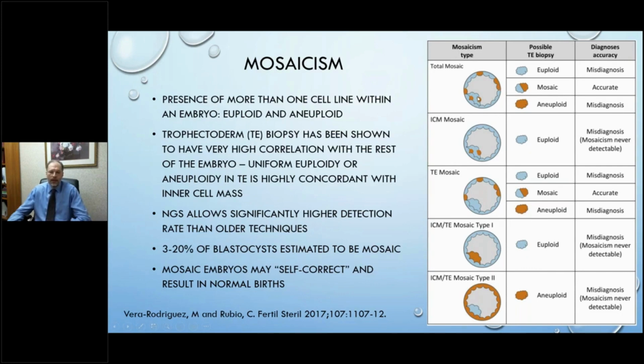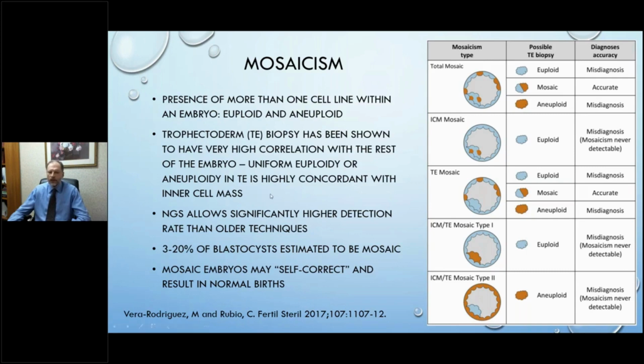But there are different types of mosaicism where sometimes mosaicism may be exclusively found in the inner cell mass, whereas other times exclusively in the trophectoderm. Trophectoderm biopsies have been well correlated when the test result shows that the embryo is euploid or aneuploid. However, there's less concordance in the setting of mosaicism.